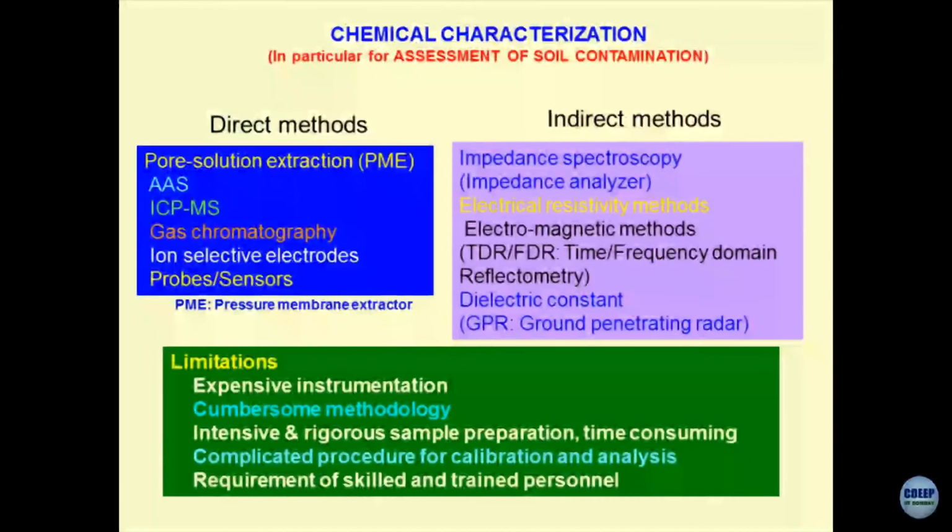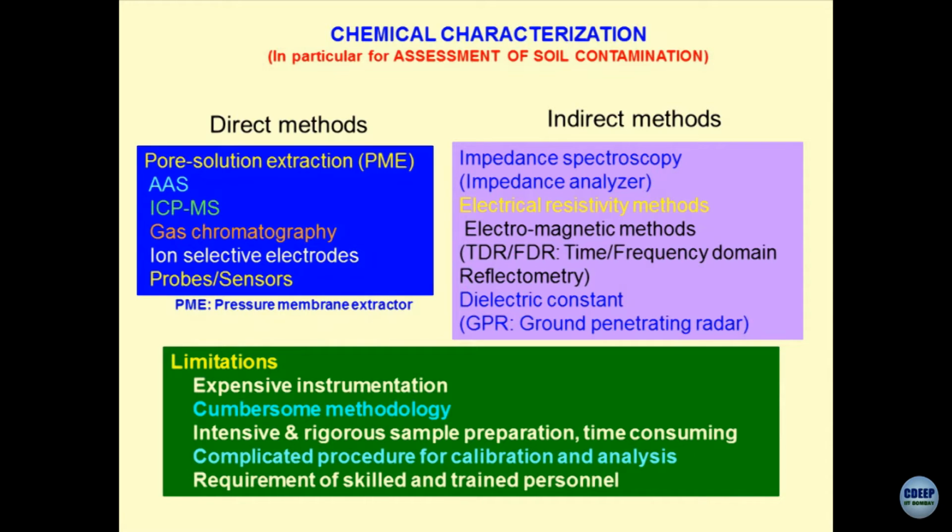You can apply a certain amount of pressure through compressed air, and in the process the pore solution comes out. This pore solution can be analyzed by using an atomic absorption spectrophotometer, which I showed you when we were discussing chemical characterization, or by using ICP-MS, inductively coupled plasma mass spectroscopy.